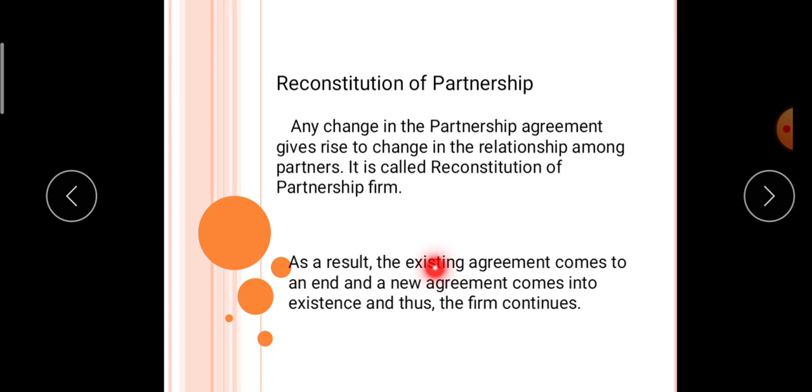As a result, the existing agreement comes to an end and a new agreement comes into existence. Thus, the firm continues. The business will continue. For the outsiders, there is no change in the business. Their relationship with the firm is the same. But within the firm, among the partners, the old agreement comes to an end and a new agreement comes into existence.